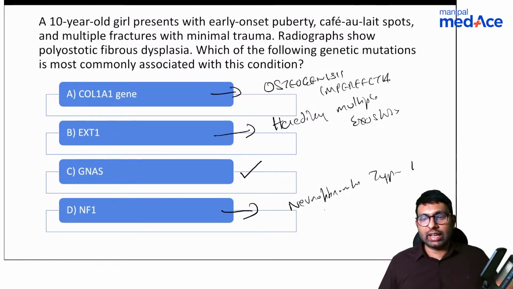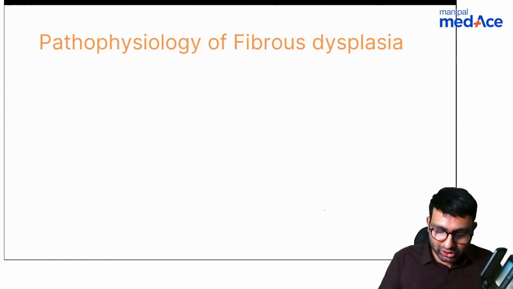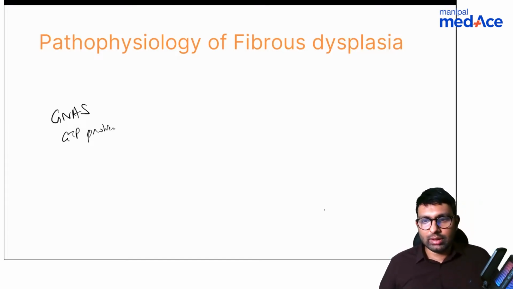It is GNAS mutation. So what happens in GNAS mutation? GNAS means a GTP protein. It is mainly a GTP protein, and not morphosis. Morphosis is a different one. This is seen in exostosis.